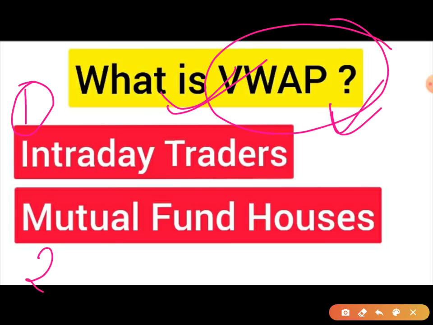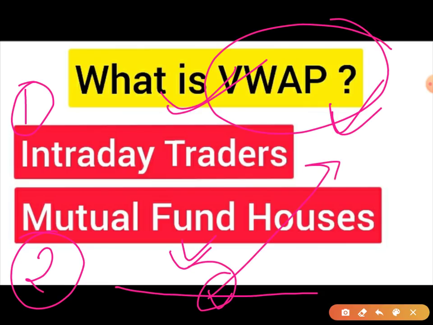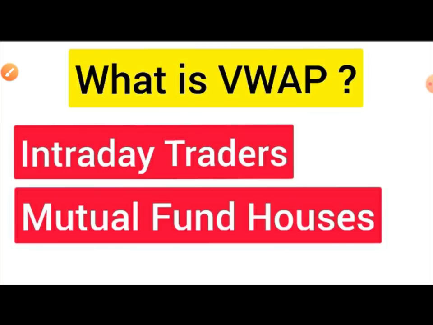Second, it is used by mutual fund houses, because mutual fund houses want to buy the stock at a price when it is neither very low nor very high. They want to buy when the price is ready to break out. That is the reason why when mutual fund houses buy a stock, the stock moves up. So this is the reason why VWAP is a very important parameter for intraday traders and mutual fund houses. Now you have understood the utility of VWAP.